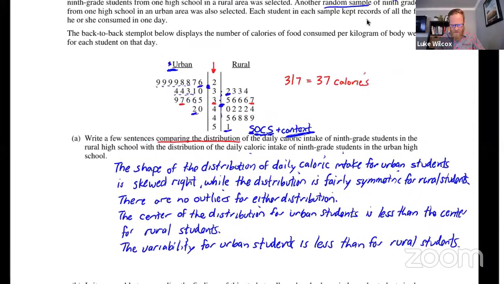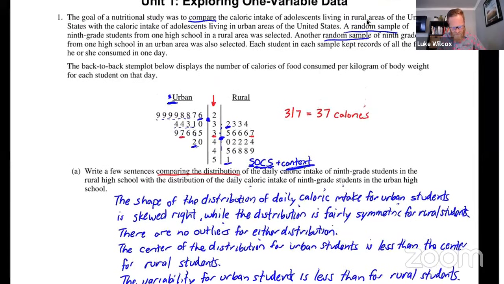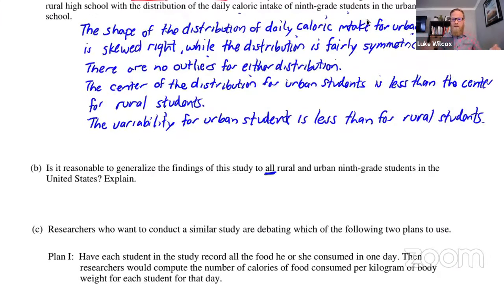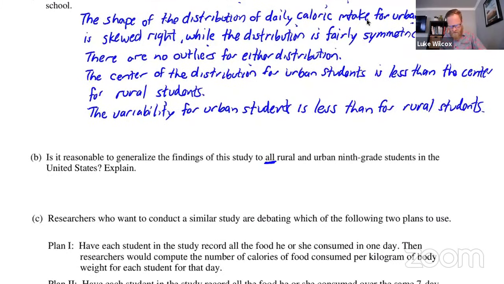So I'm going to go back to the stem of the question, and let's look at how they took these samples. We have a random sample of 9th grade students from one high school in a rural area. One high school. If it is a random sample from one high school, then we can only generalize the results to that one high school. We can't say all rural high schools, but only this one rural high school. And for the other sample, random sample of 9th graders from one high school in an urban area, once again, it's one high school. So we are not going to be able to generalize this to a bigger population of all 9th grade students.